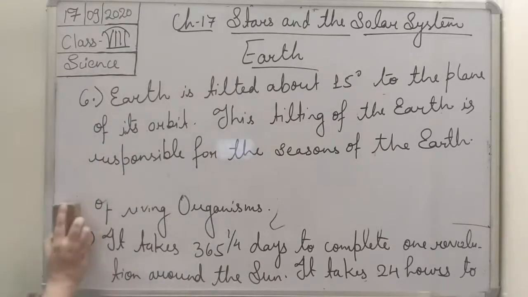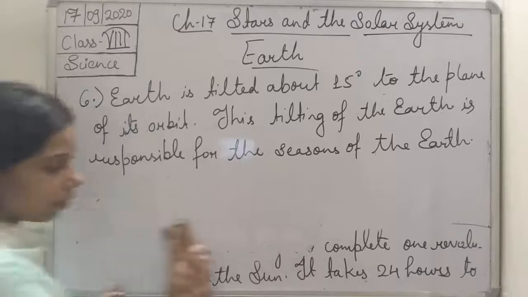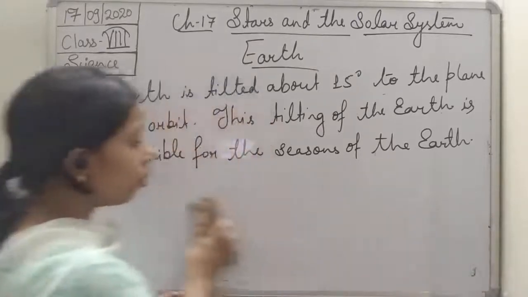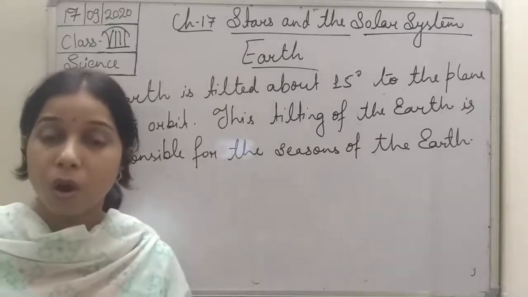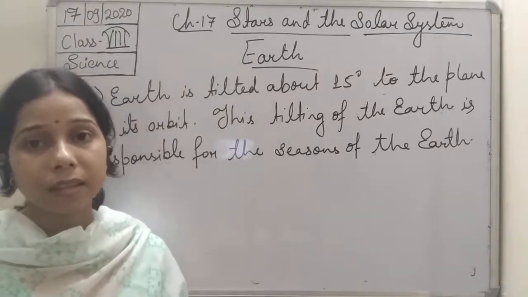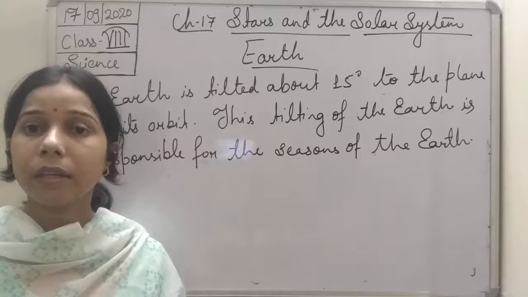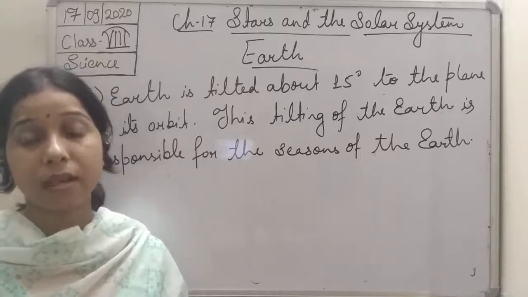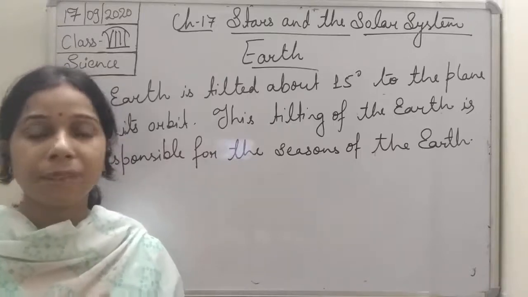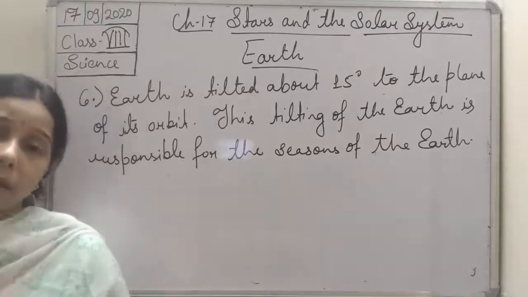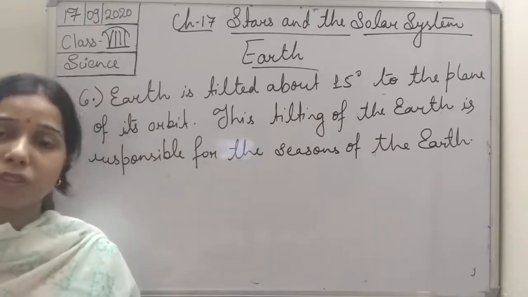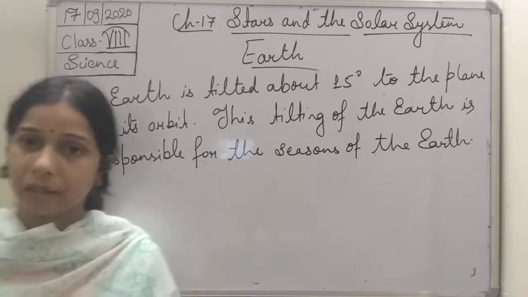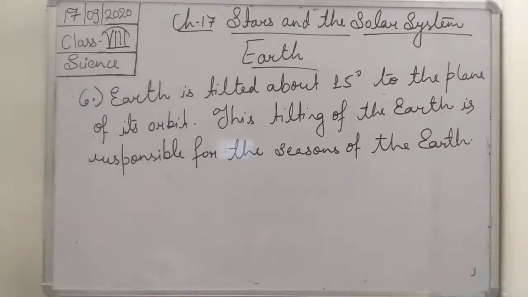Now, what is the surface? What kind of a surface does earth have, students? So you know that our earth's crust is made up of rocks. Or we can say that earth has a rocky surface of crust, which covers a heavy core. Okay, that heavy core is made up of iron. So earth is made up of a rocky crust.